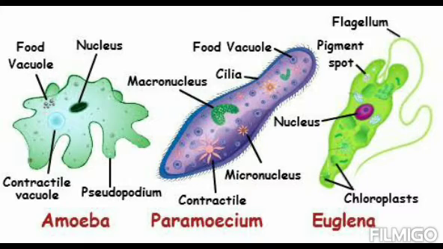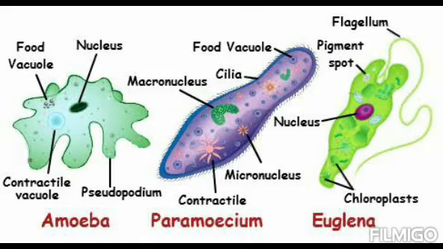Here you can see there are some projections, and these projections are the pseudopodia. Pseudo means false and podia means feet, and it moves with the help of these pseudopodia. We can say these are the legs of this unicellular organism, amoeba.